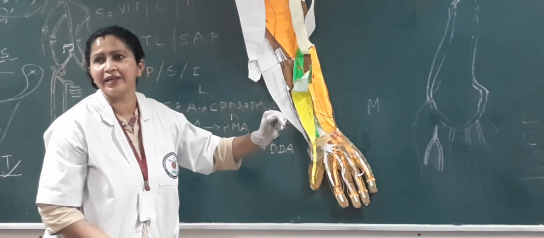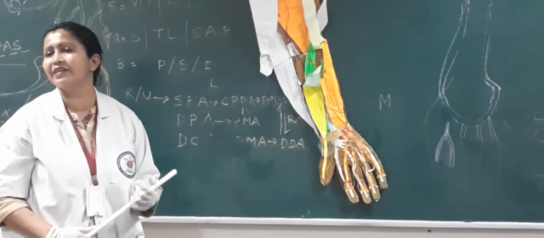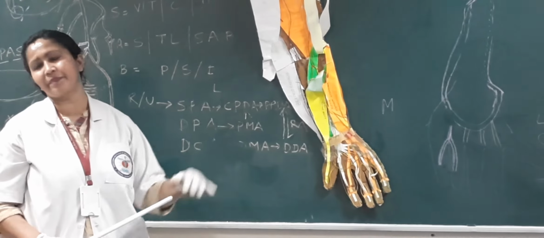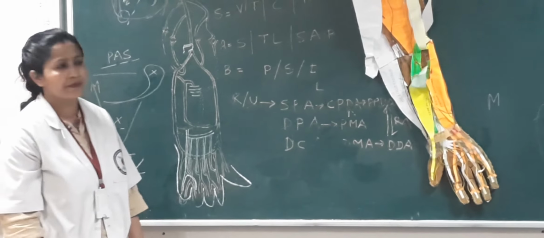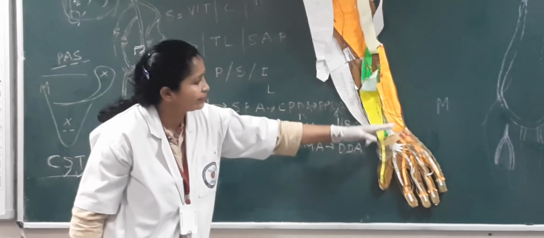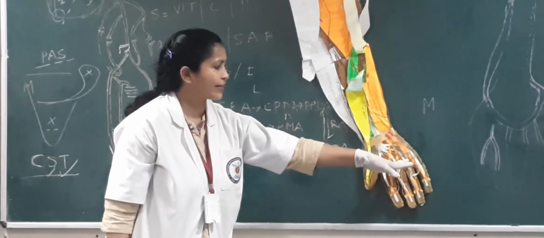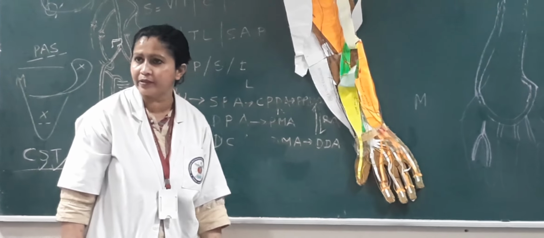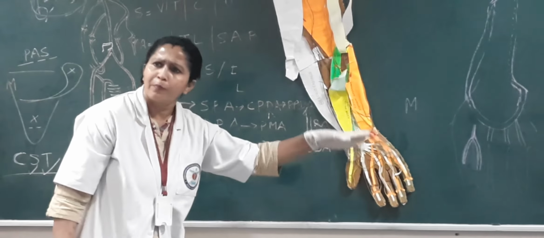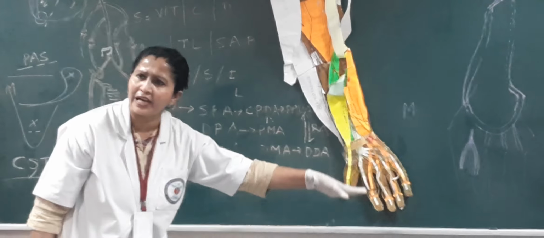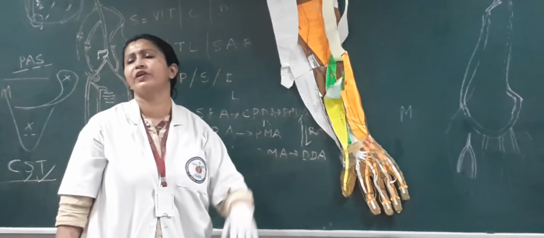The medial half is supplied by the ulnar nerve and the lateral half is supplied by the median nerve, as this is the hybrid muscle. What is a hybrid muscle? One which has got dual nerve supply. And it is the flexor of the wrist joint, flexor of the metacarpophalangeal joint except the first, and flexor of the proximal interphalangeal joint as well as the distal interphalangeal joint of the medial four fingers.